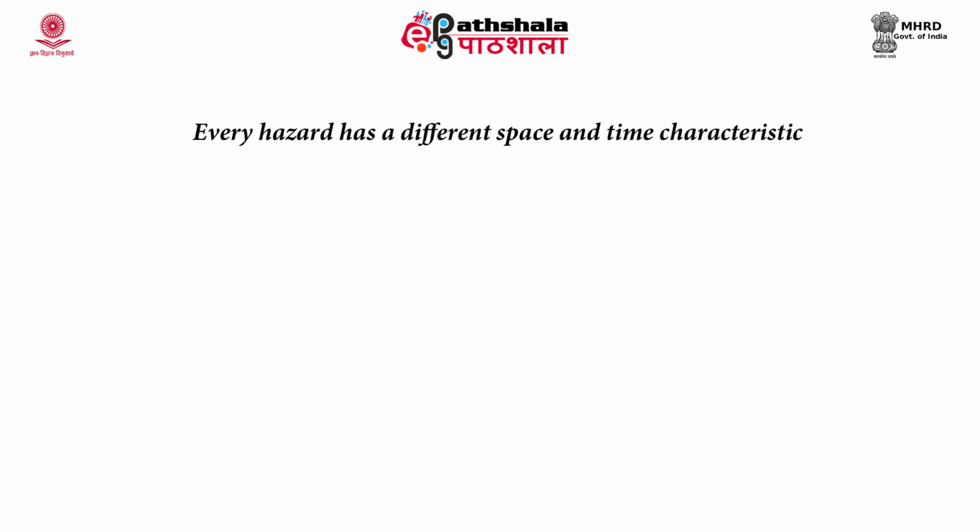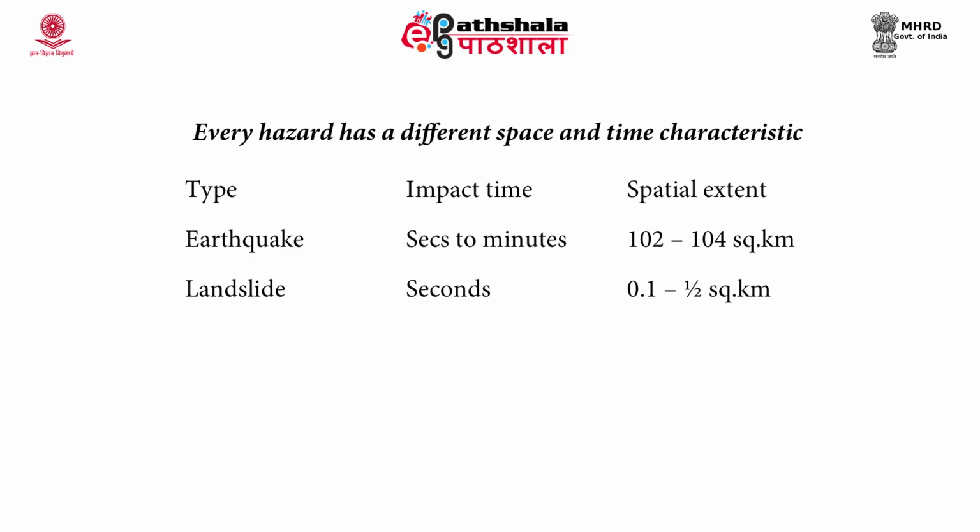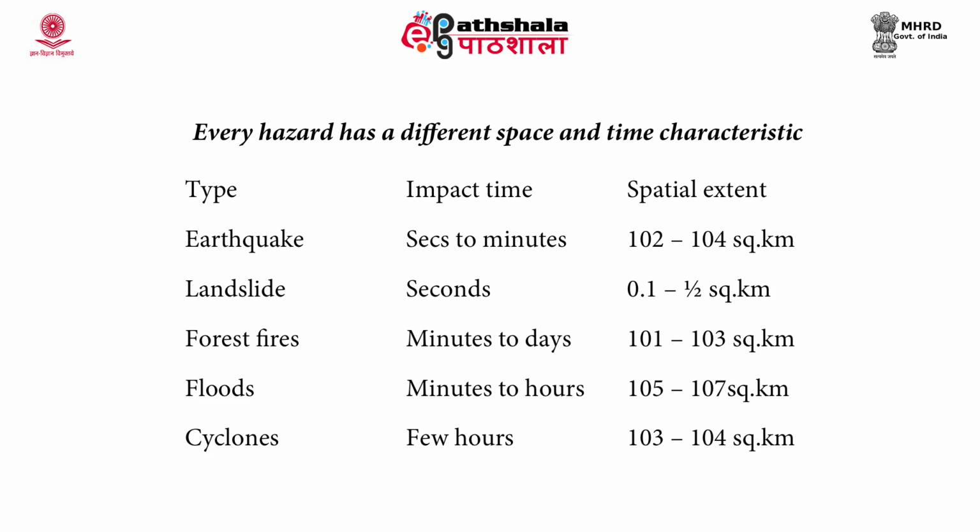Now, each hazard has a different space and time characteristic. So, if we see in this table, from earthquakes to cyclones, the impact time could be a few seconds in some cases, a few minutes in others, and it could even take certain hours. For example, floods or cyclones can last up to certain hours. The spatial extent, the number of square kilometers that can be affected, also varies for different hazards, and each has different space and time characteristics.